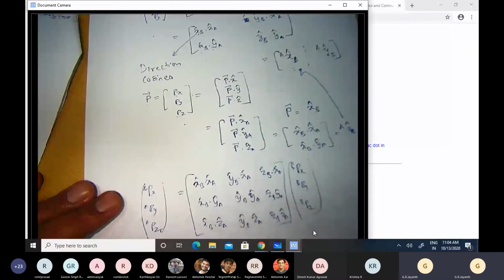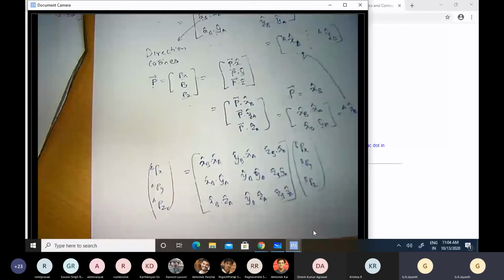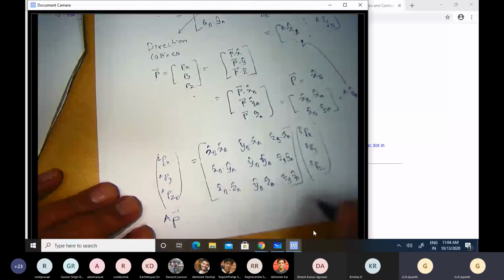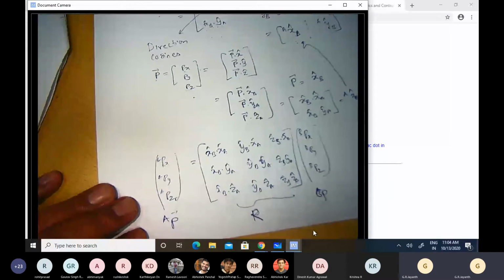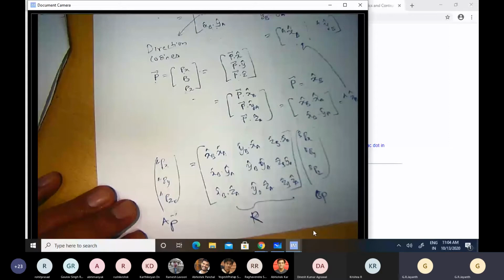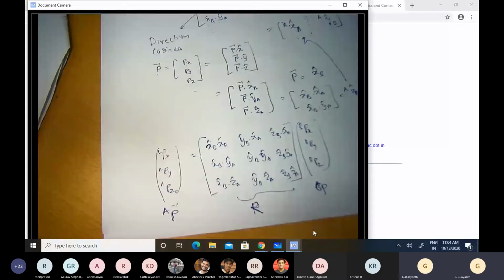Okay. So I can now represent a vector in the A coordinate system and relate it to its representation in the B coordinate system by means of this matrix. And this matrix is called the rotation matrix R. So now this was what we were looking for. This was the simplicity in notation and packaging away of complexity that we were hoping to get.